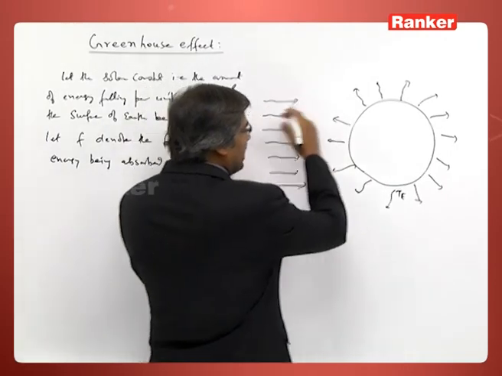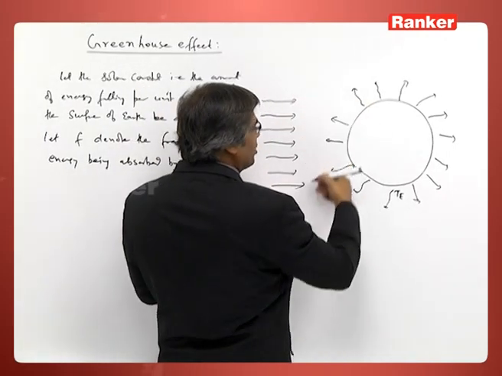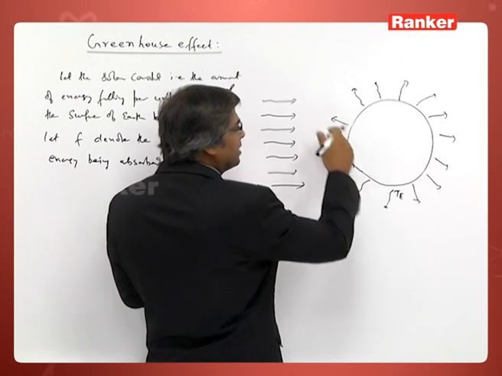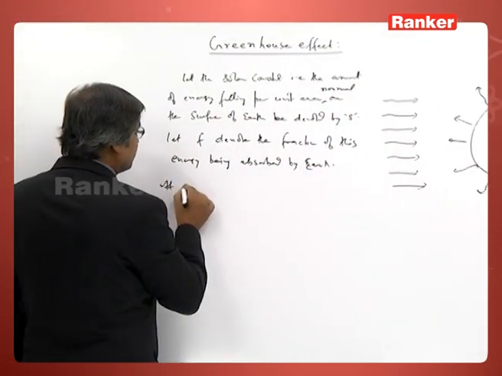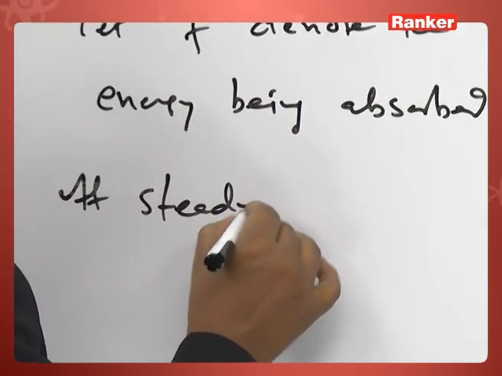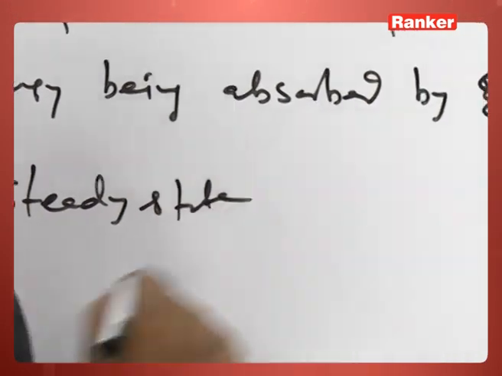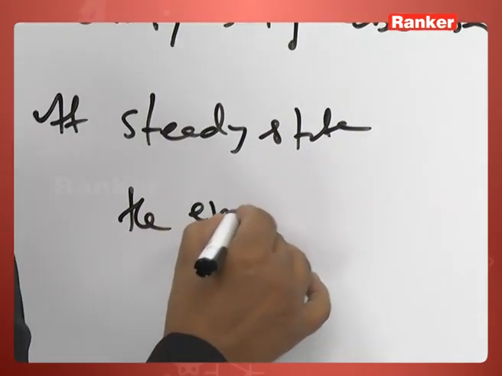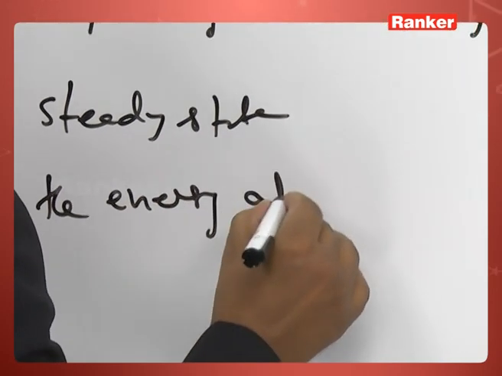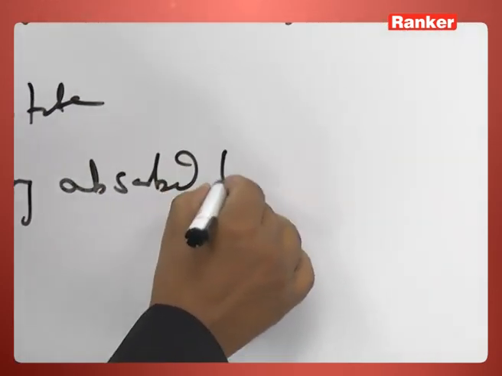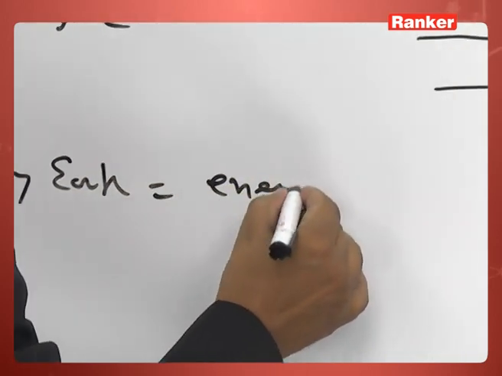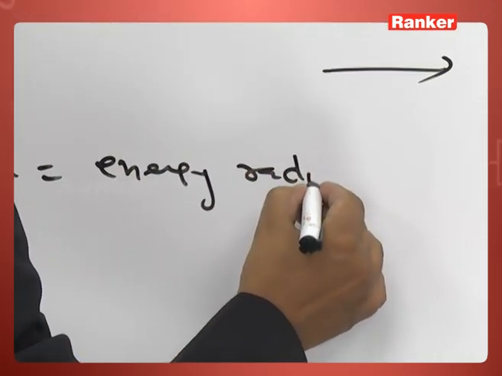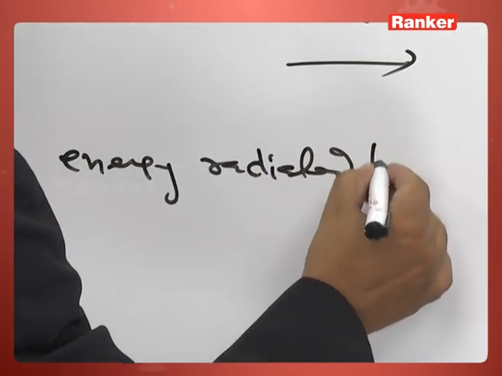It absorbs energy from only this cross sectional area, but it radiates energy in all directions. So, at steady state, the energy absorbed by the earth is equal to the energy radiated by the earth.